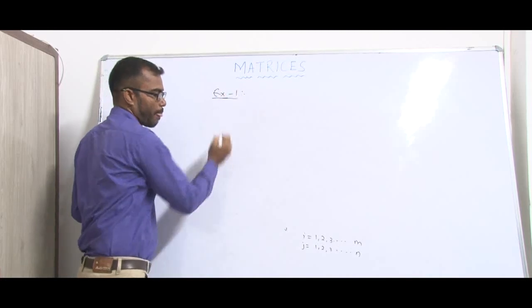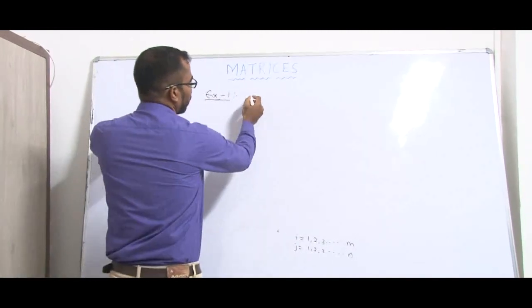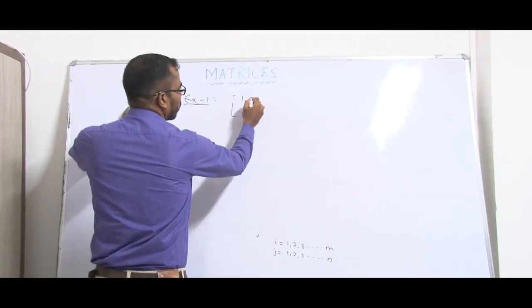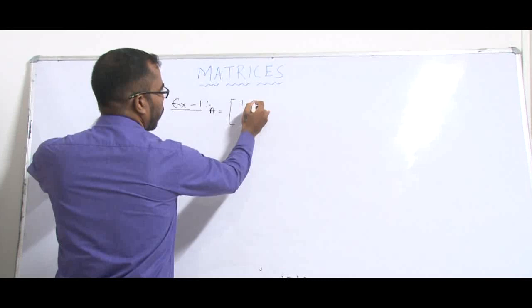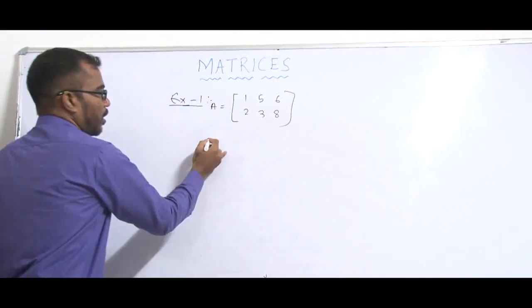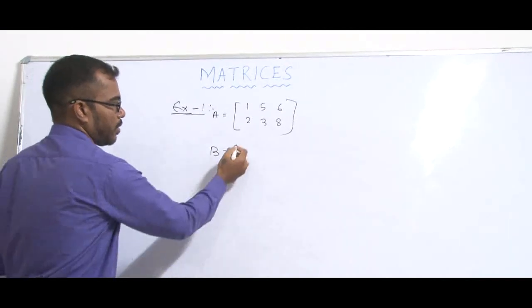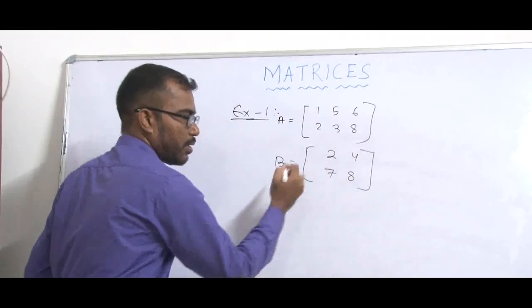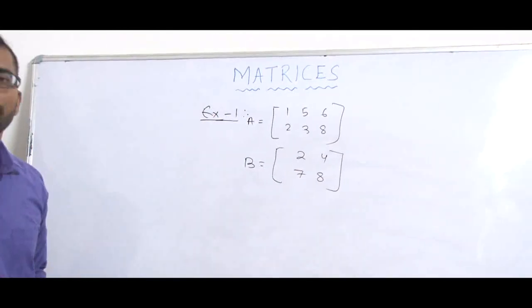Example 1. Suppose A is equal to 1, 5, 6, 2, 3, 8, and another matrix B is 2, 4, 7, 8. Are the two matrices equal?